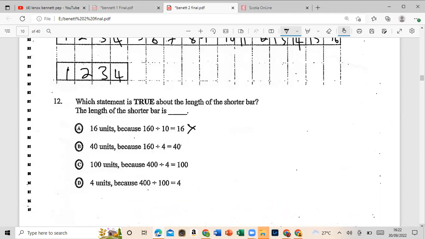Yeah, that seems to be true. Let's see if there's a better answer. 100 units because 400 divided by 4 is 100. That's not correct. 4 units because 400 divided by 100 is equal to 4. For me, the best possible answer would be D.